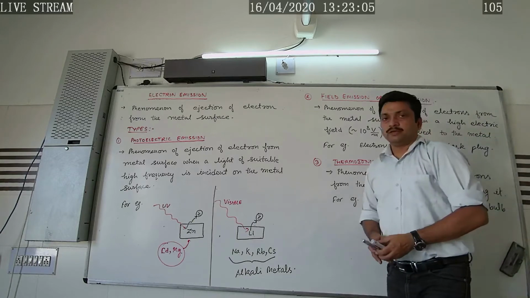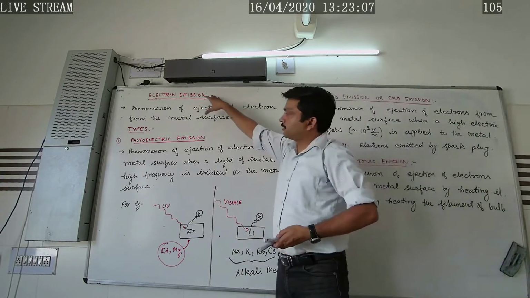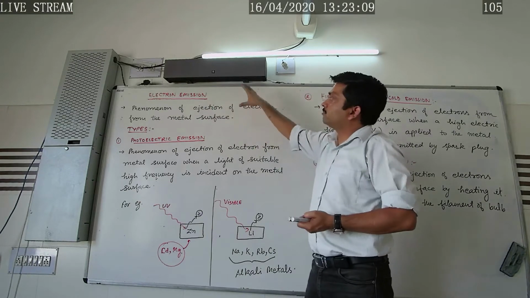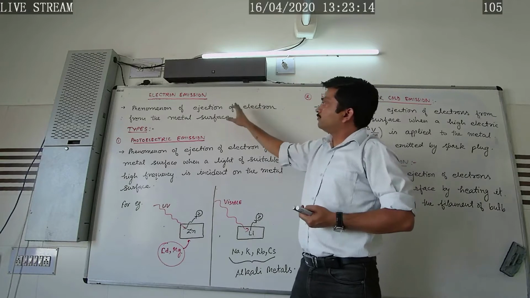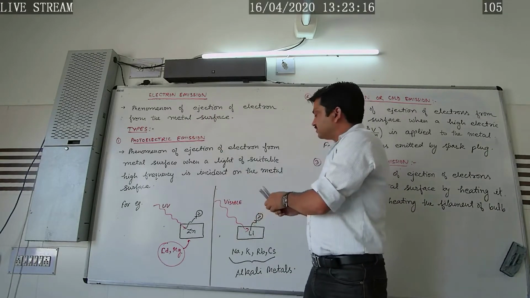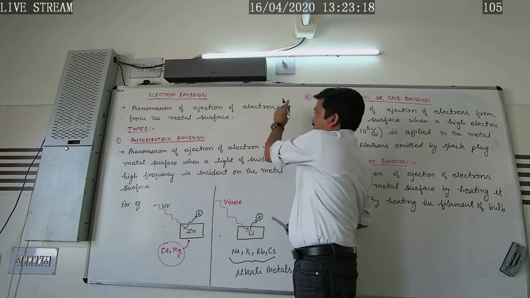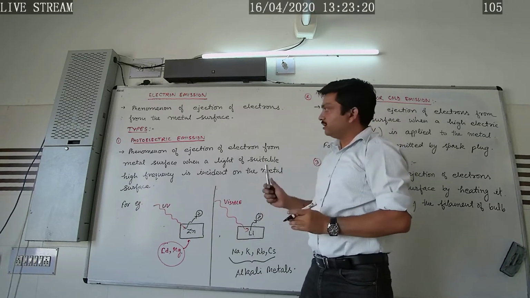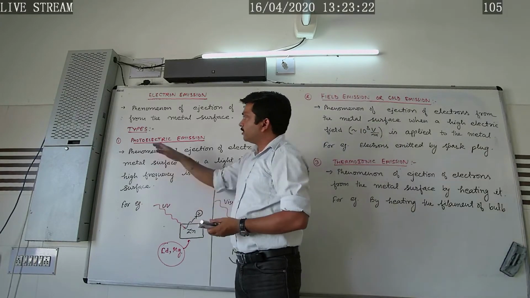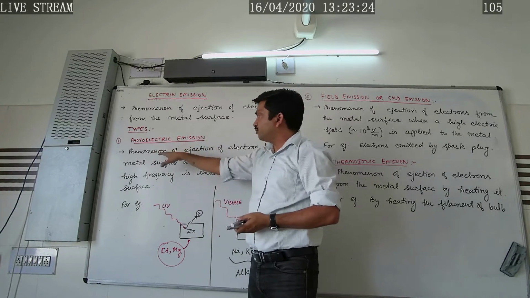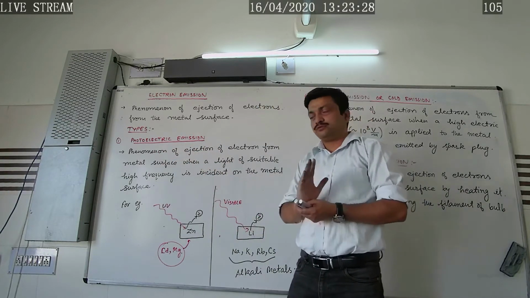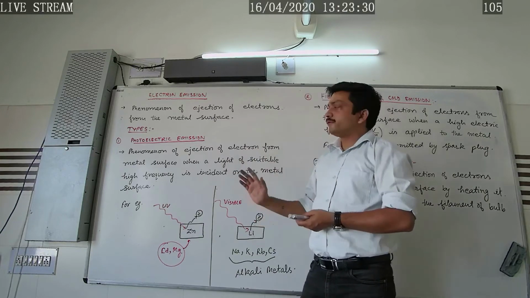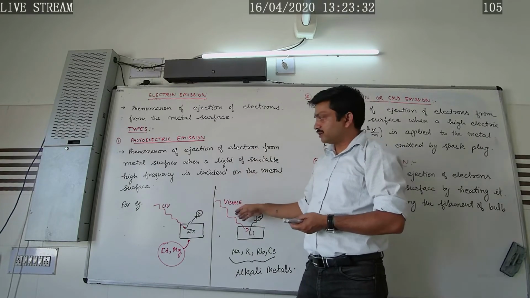So in this way, this is about electron emission. Once again I am repeating: the phenomenon of ejection of electrons from the metal surface is what we call electron emission. It is basically of three types. Type number 1, photoelectric emission: the phenomenon of ejection of electrons from the metal surface when light of suitable high frequency is made incident on the metal surface.